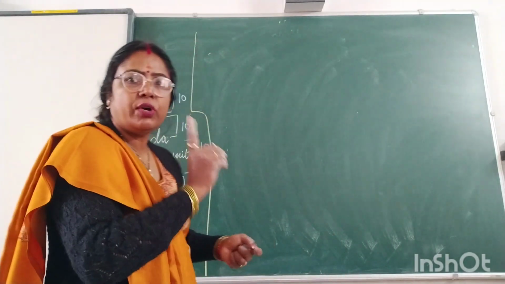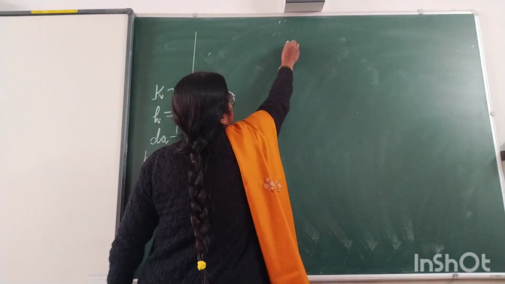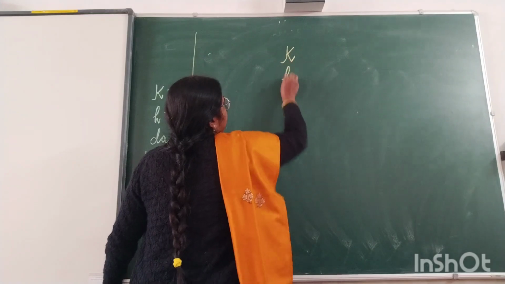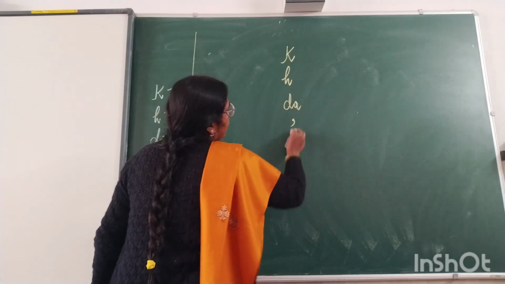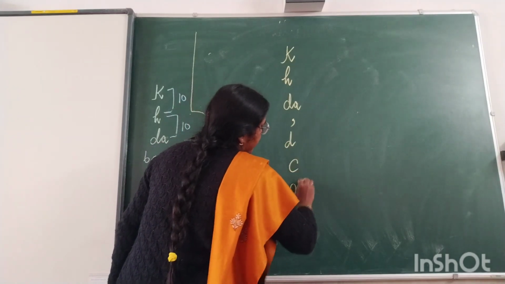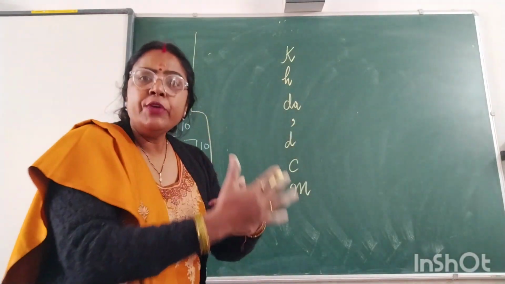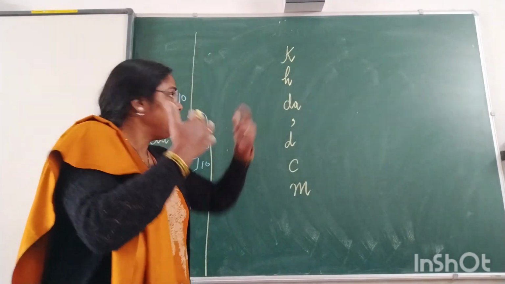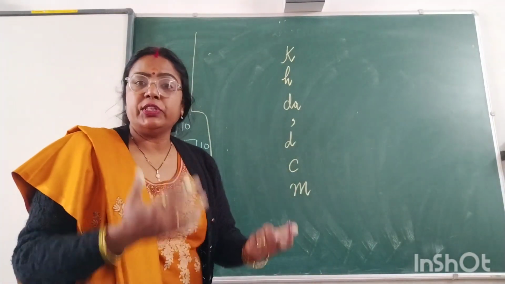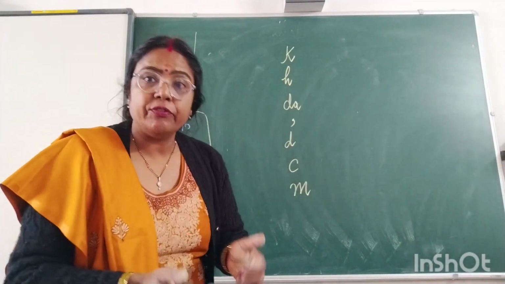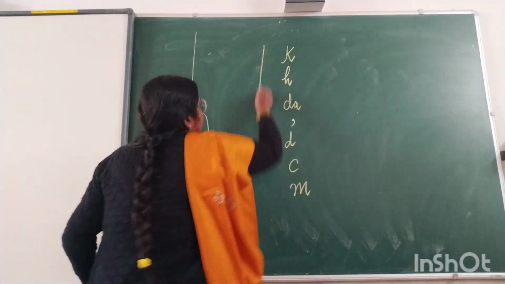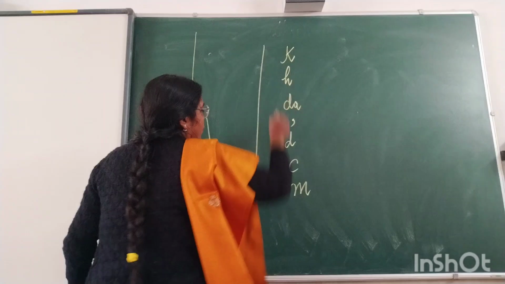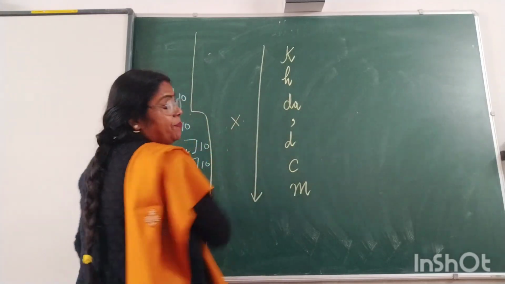Once again, I just wanted to recapitulate what I taught today. Kangaroo, hopping, down, comma, don't care much. Whenever you are doing metric measurement conversion, you just have to remember this. While getting down, it means higher unit to lower unit, we have to multiply.